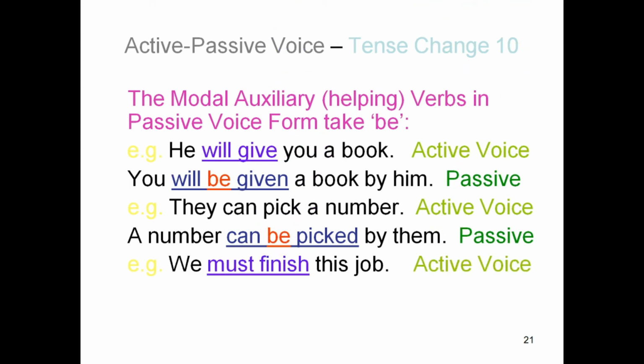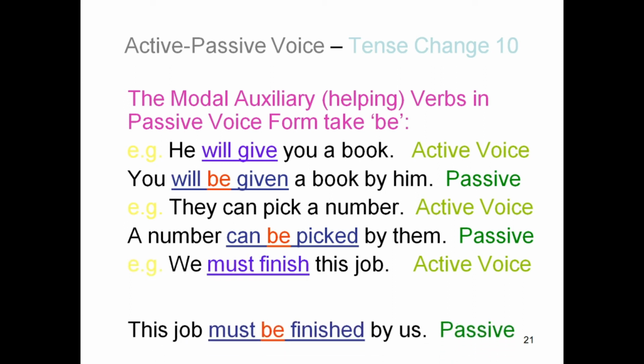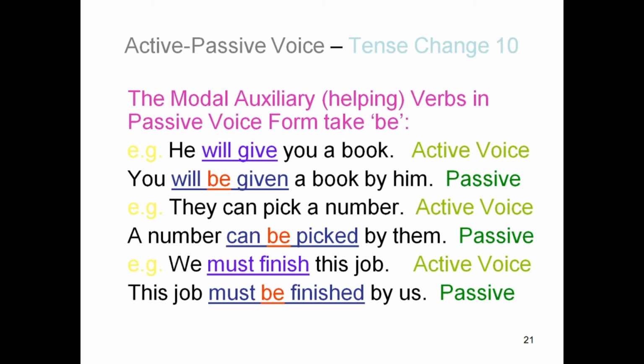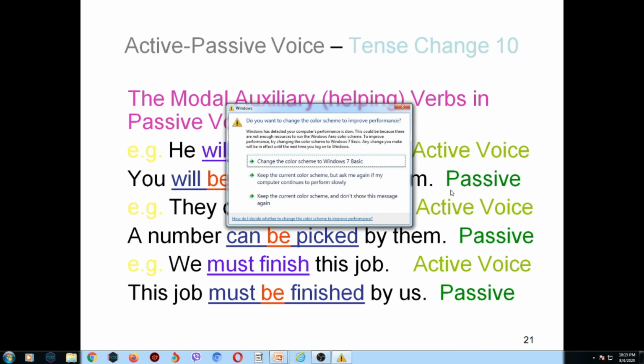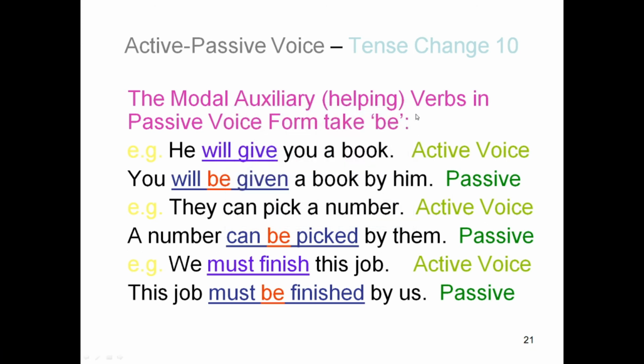We must finish this job, that is in active voice. How do we write passive form? This job must be finished by us. Must becomes must be in the passive voice sentence. That is the auxiliary verb plus finish. Finish is the past participle form of the verb.